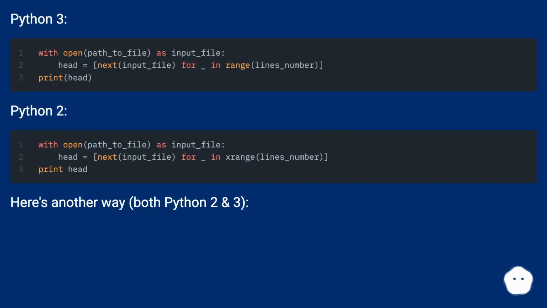Python 3. Python 2. Here's another way, both Python 2 and 3.